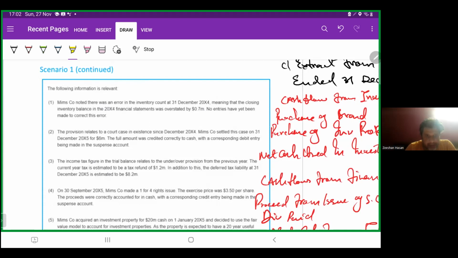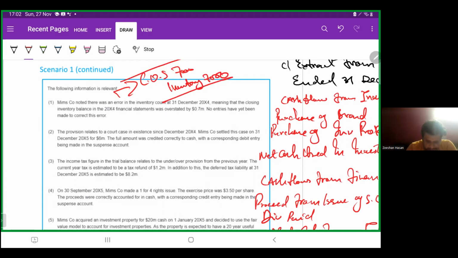So what we will do for this: cost of sales debit, inventory credit, simple and easy.